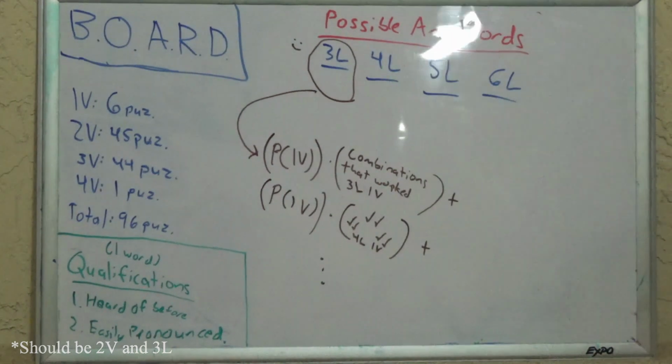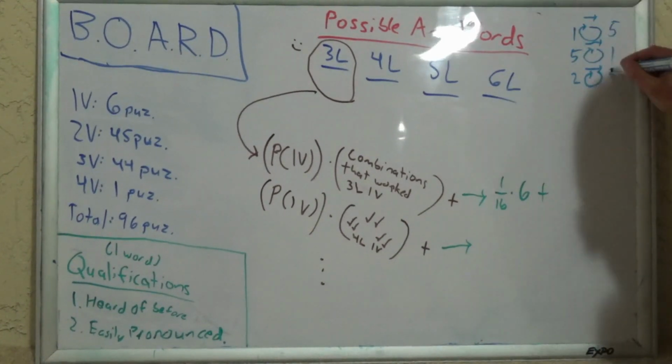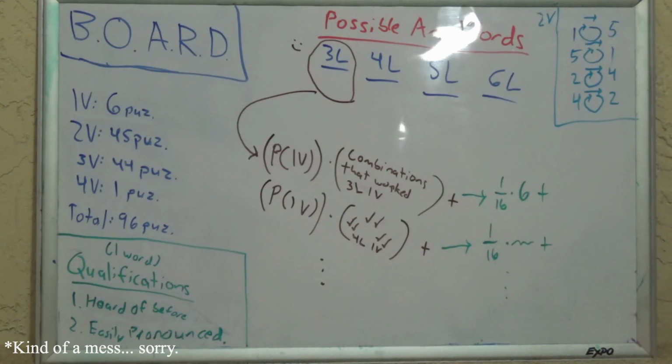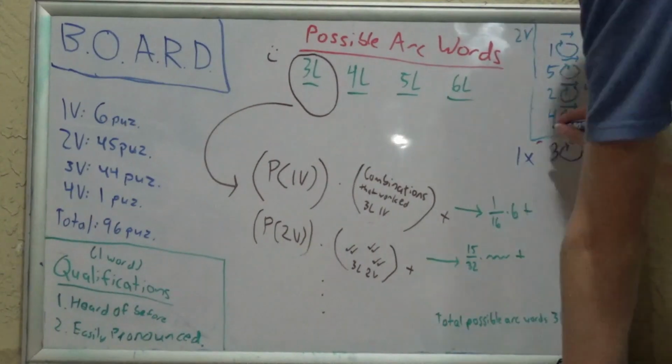So for 3 letters, there is a 6 in 96 or a 1 in 16 chance of getting a 1-vowel puzzle, and in the 1-vowel group for 3 letters, 6 out of the 12 combinations worked. So under the 3 letters, we can put 1/16 times 6 under the 1-vowel category. Now the 2-vowel category is a bit trickier, since there's 4 more groups. Now in this category, groups 1 and 5 and 2 and 4 were rotations of each other, while group 3 didn't have any rotations. This means that you are twice as likely to get a rotation of group 1 than a rotation of group 3, right?